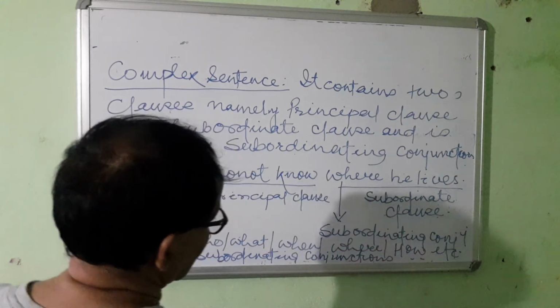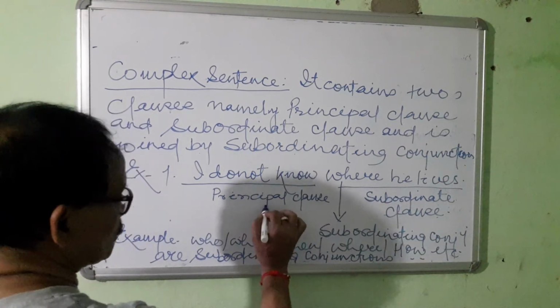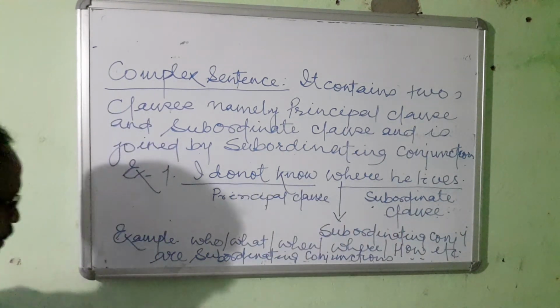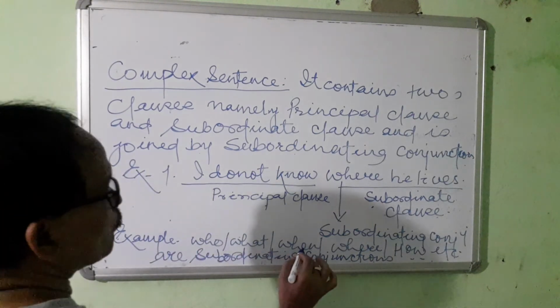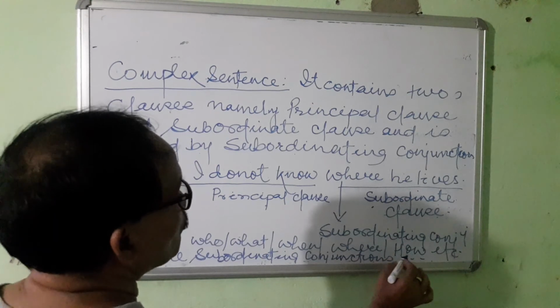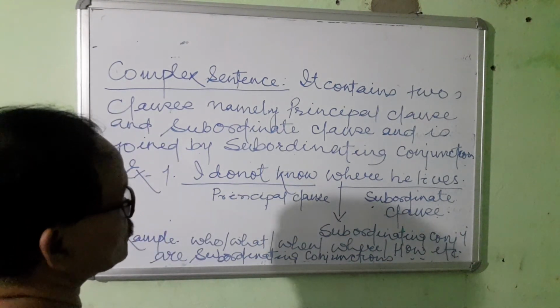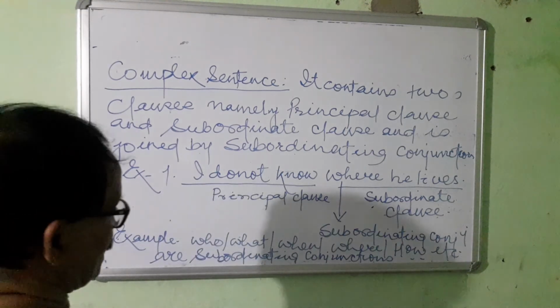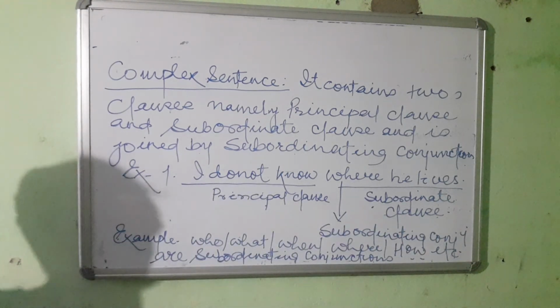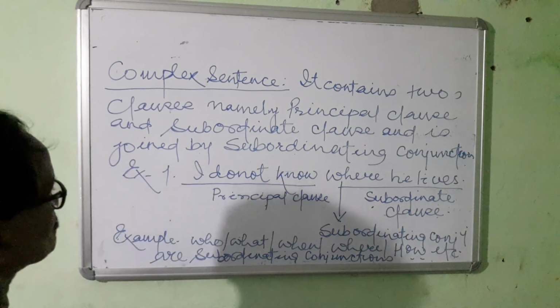subordinating conjunction, as its function is to join two clauses, namely principal clause and subordinate clause. Now for example, who, what, when, where, how, etc. are known as subordinating conjunctions. Just after using them, we can frame complex sentences in different phases, and such sentences which will be formed by using some subordinating conjunctions will be defined as complex sentence.